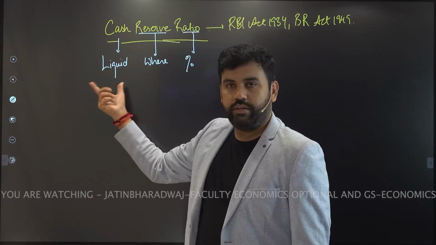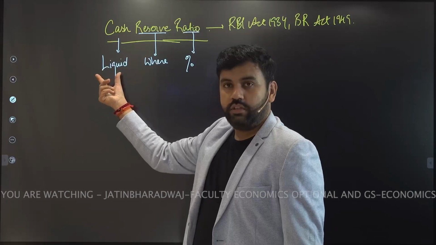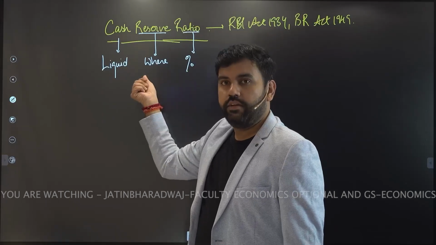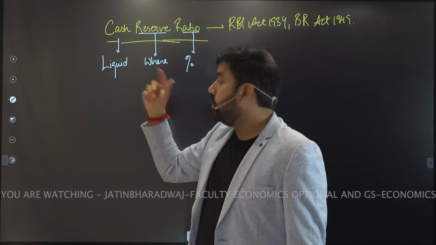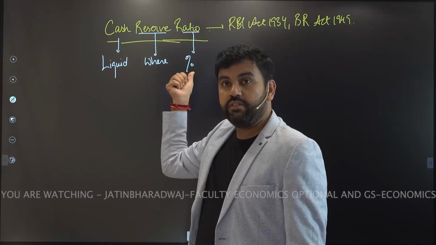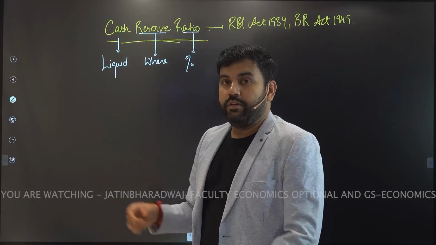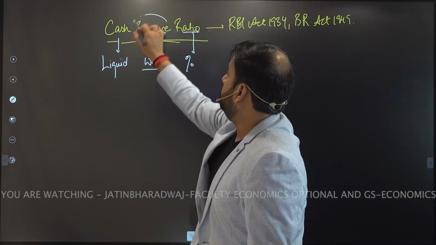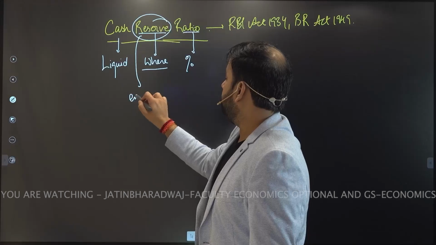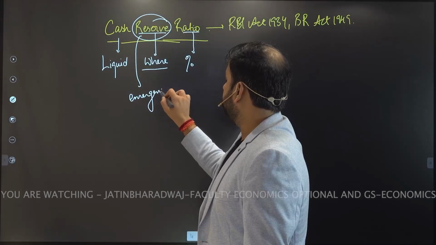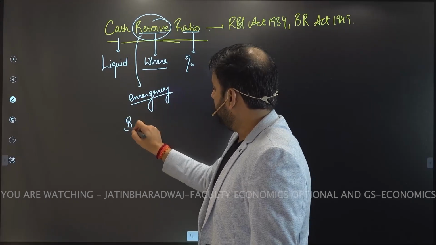You have to keep liquid. Cash is the most liquid thing. You have to keep your cash in percentage form somewhere as a reserve, right? And why do we keep a reserve? Reserve is something which is kept for emergency. In this case, it is bank run.